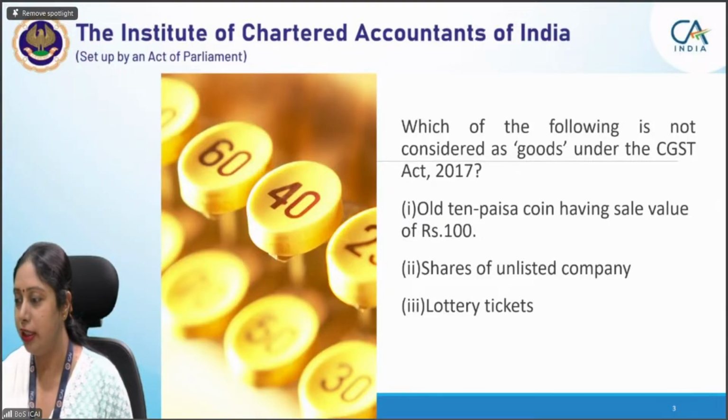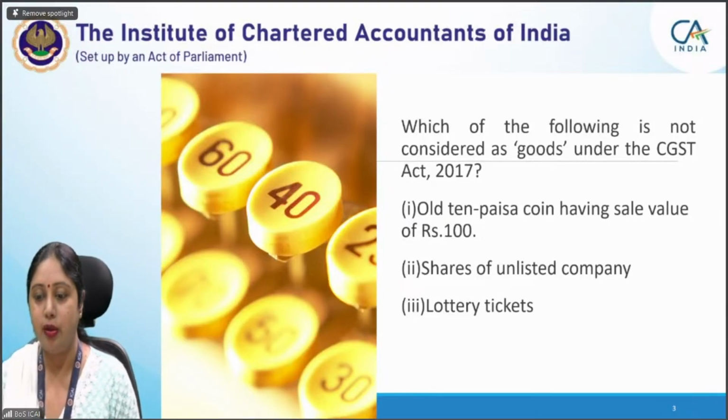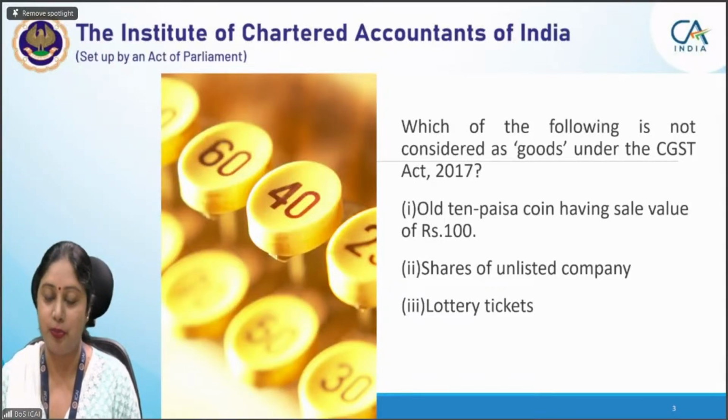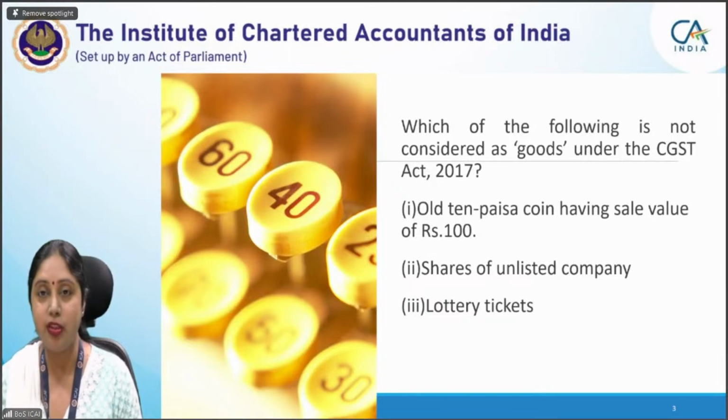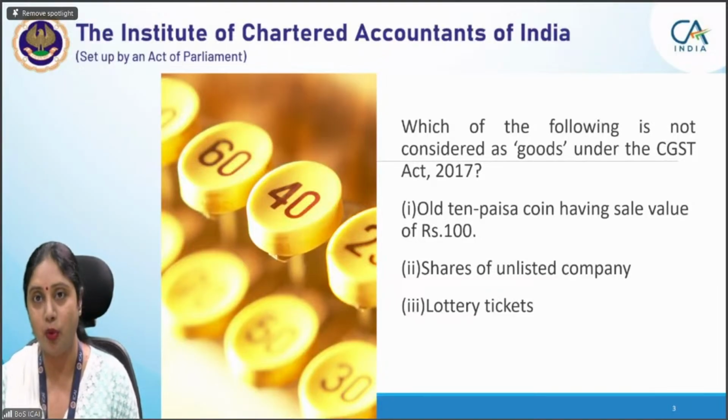So the correct answer here is option 2, that is shares of unlisted company. That is the correct answer. Now, why are 1 and 3 not correct? Because many of you have given option 1 as the correct answer. But the students who have marked the right answer are more than the students who have marked the wrong answer. Most of you have given the correct answer, but some of you have given option 1.